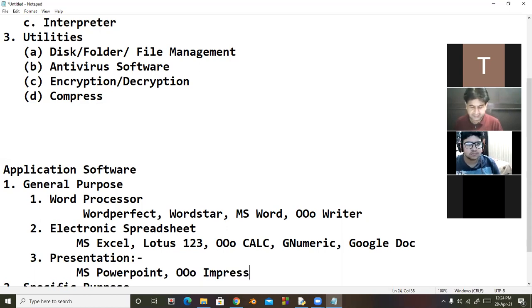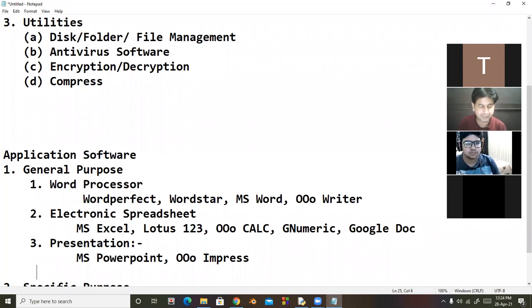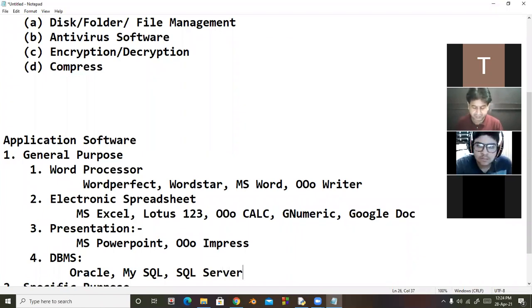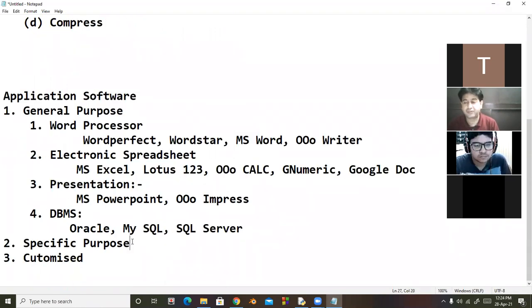Then there are DBMS softwares. DBMS softwares are used for creating, modifying and deleting databases. These are used for controlling the databases. There are different softwares: Oracle, MySQL, SQL Server. So there are different softwares used for DBMS purpose. So these are the different general purpose application softwares.